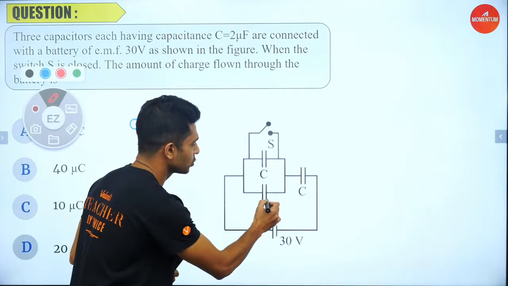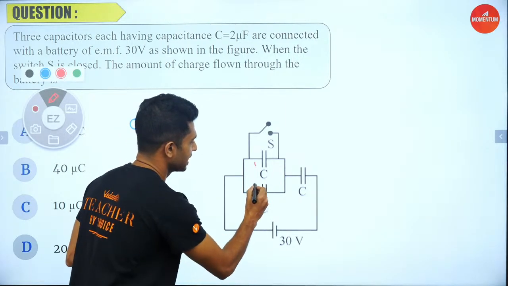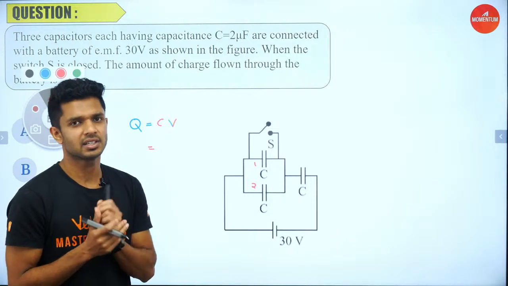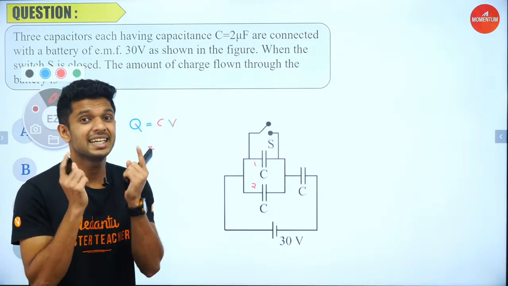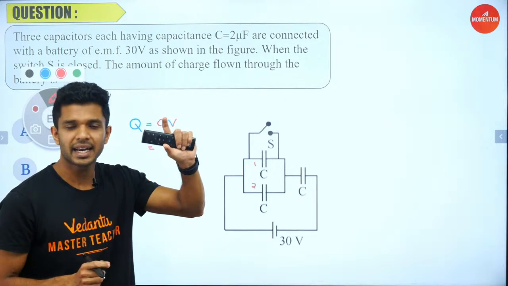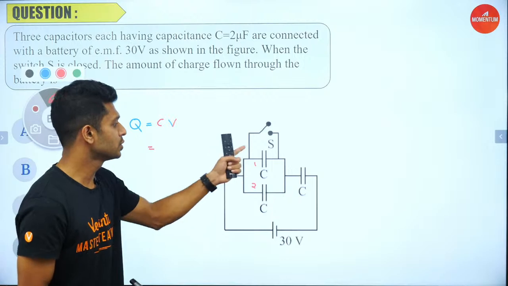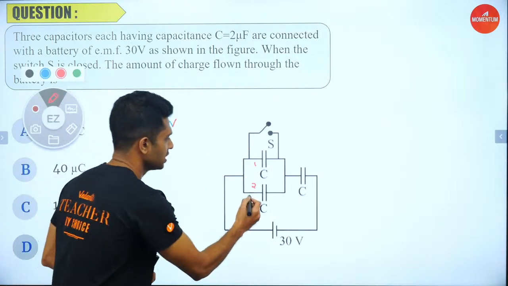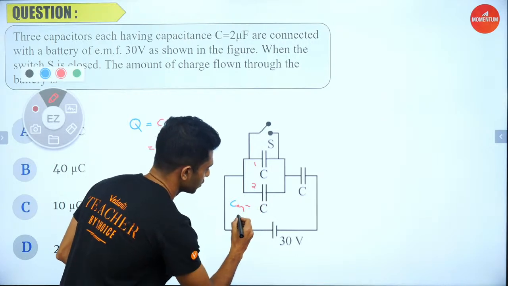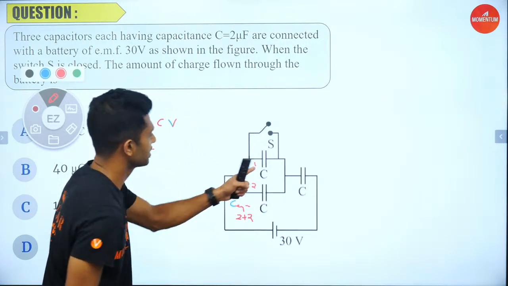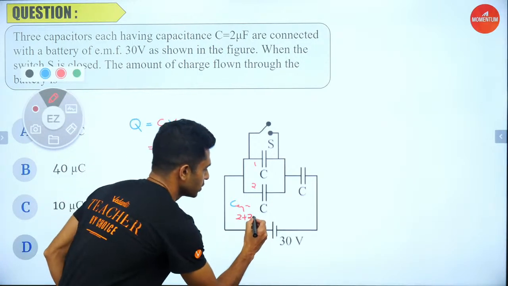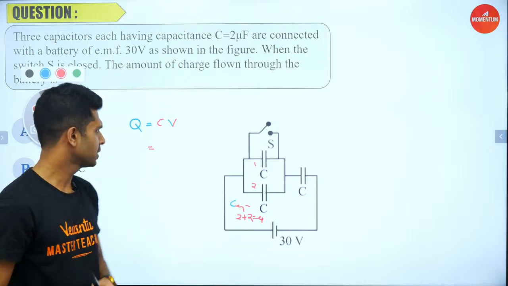So first, these two capacitors, let me mark them as 1 and 2, are connected in what fashion? Yes, in the parallel fashion. What is the equivalent value for capacitance? It is just opposite to that of resistors. If you connect two capacitors in parallel, the total capacitance is equal to C1 plus C2. So for these two, the C equivalent is going to be C1 plus C2, that is 2 plus 2, because it is given that each is having a capacitance of 2 microfarad. So 2 plus 2 is equal to how much? 4 we have. Simple, right?